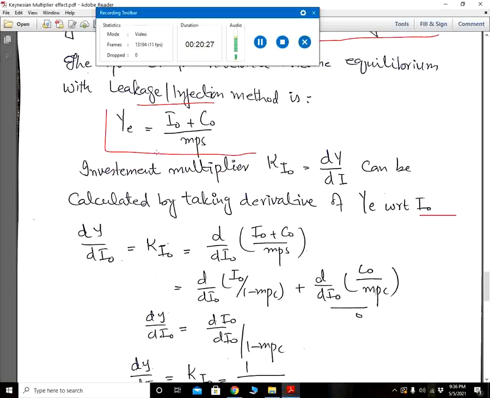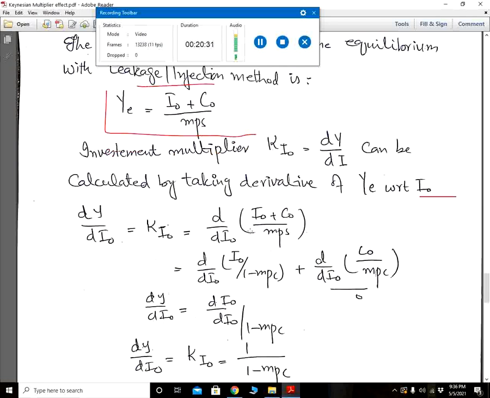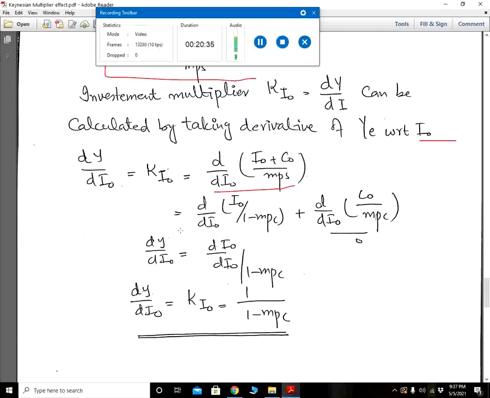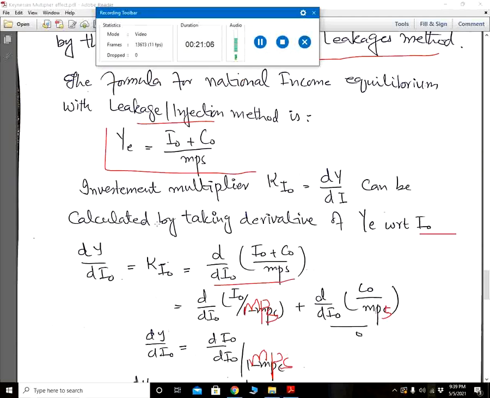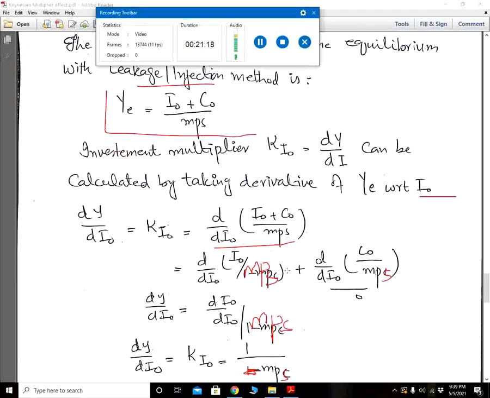We take the derivative of this formula and then we further multiply the derivative inside the brackets. So to calculate the formula for the investment multiplier through the leakages equals injection method, we take the derivative of this national income formula with respect to I naught.